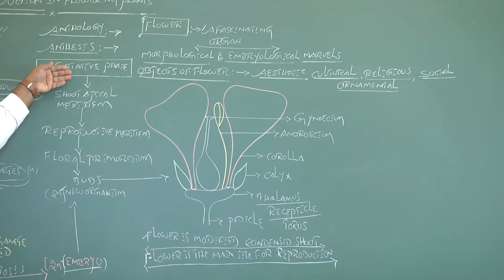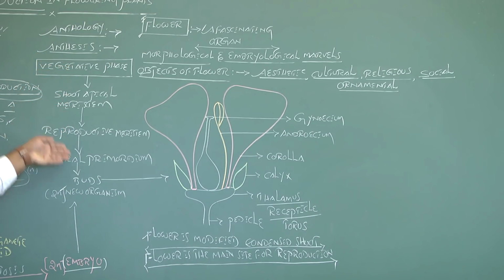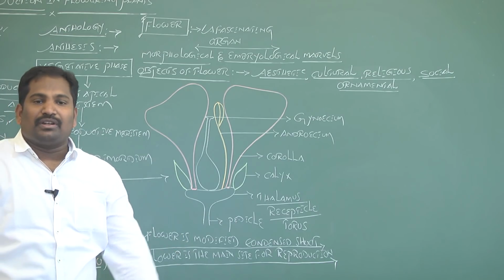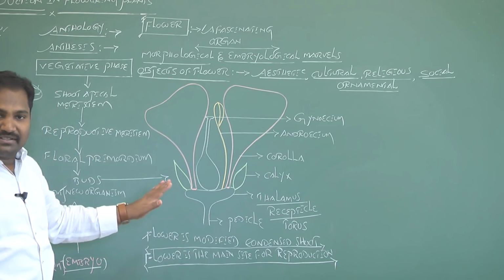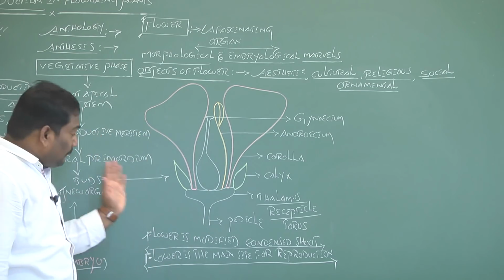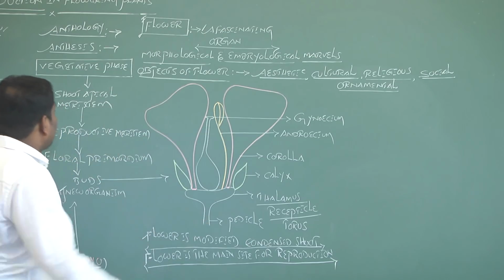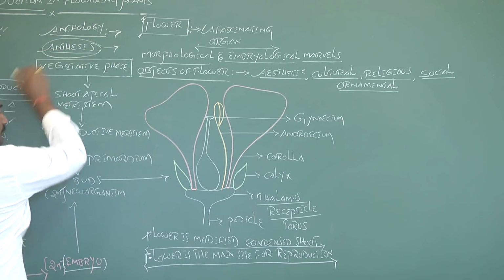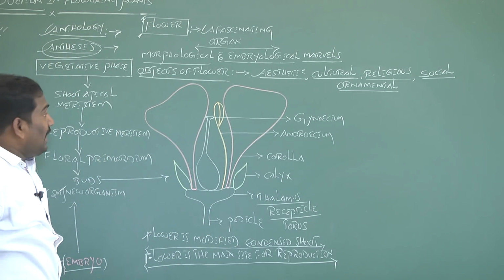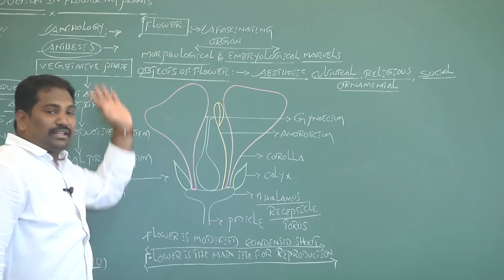This is the process of formation of flowers in the plant body before the initiation of sexual reproduction in flowering plants. The production of flowers is called anthesis. The study of flowers is called anthology. Flower is a fascinating organ.